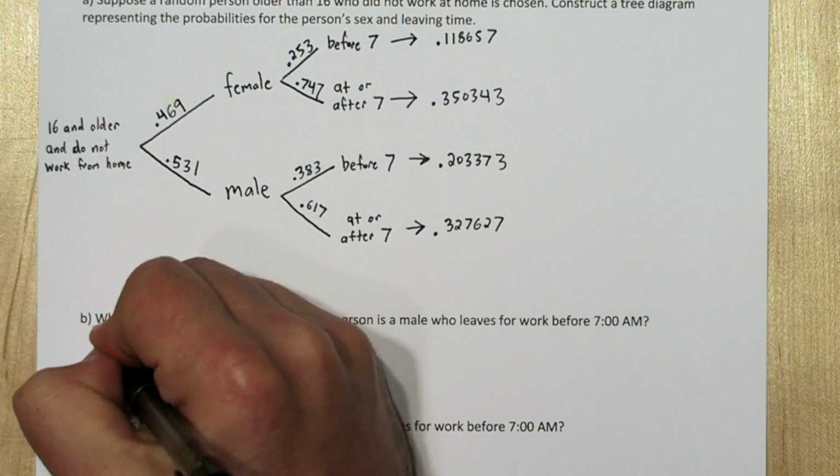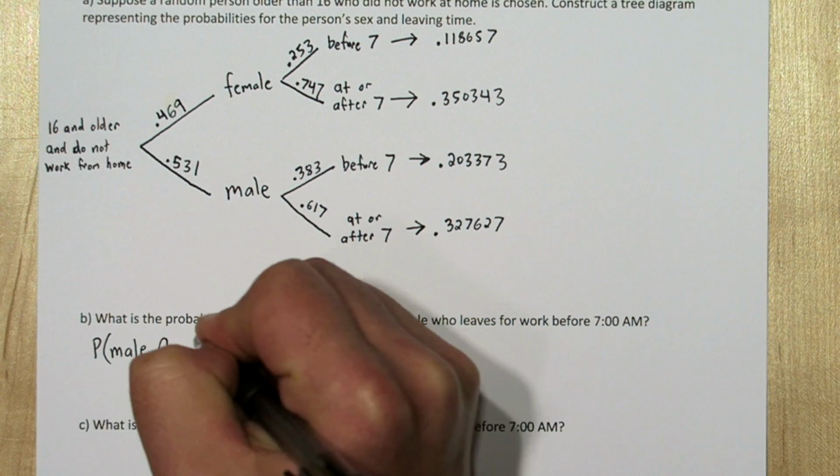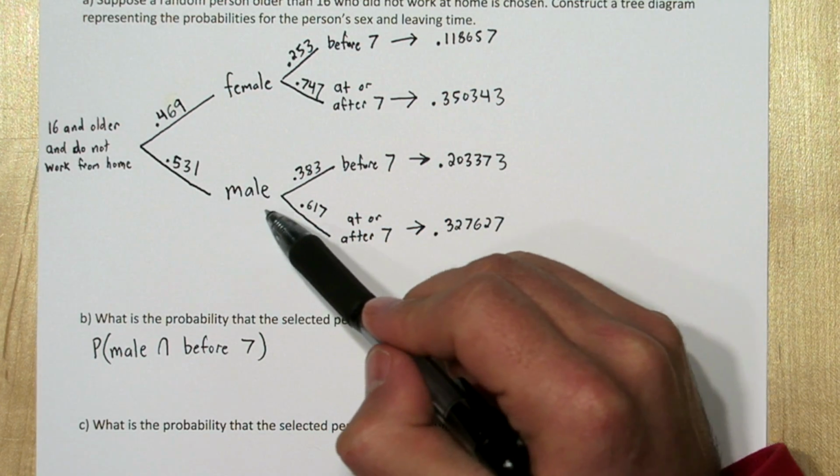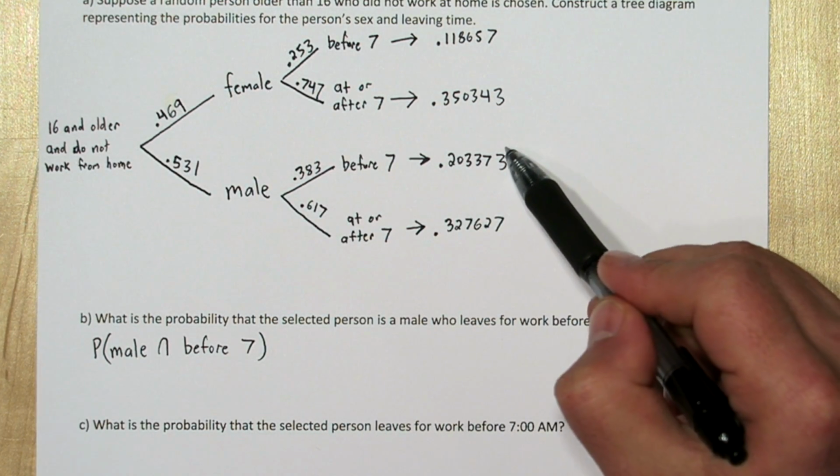So now that we have our tree diagram, finding these probabilities is going to be pretty easy. So the probability of being male and leaving before 7 a.m., we just follow these branches, and it's this probability right here.